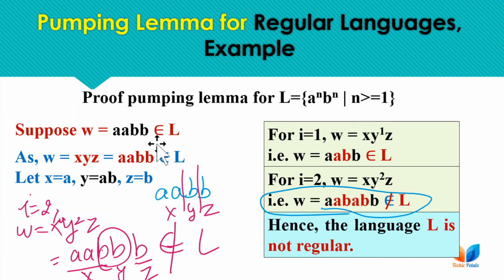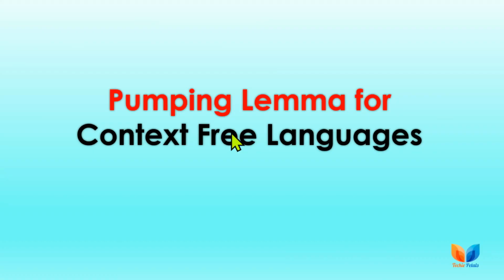So this is the way you prove the pumping lemma for a given type 2, type 1 or type 0 language for regular language pumping lemma. In the next lecture we will be checking the conditions to prove a language is not context free using the context free language pumping lemma, where we will be working with type 2 language, and type 1 and type 0 languages, because type 2 is context free. So we will be working with the type 1 language to prove the language as not a context free language.